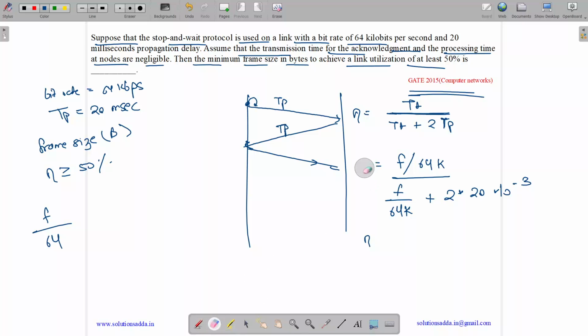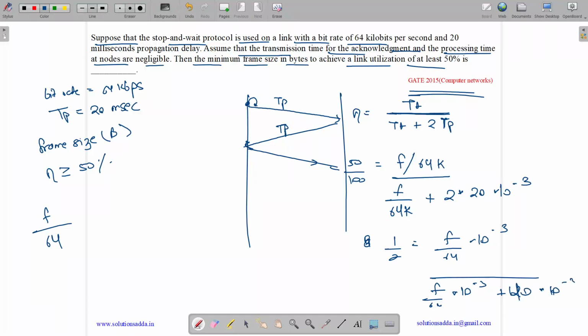So here it is 50 upon 100. We get 1 by 2 equals F by 64 into 10 to the power minus 3, divided by F by 64 into 10 to the power minus 3 plus 40 into 10 to the power minus 3. These 10 to the power minus 3's get cancelled. So we get F by 64. Using cross multiplication, we get F by 64 plus 40 equals 2F by 64.